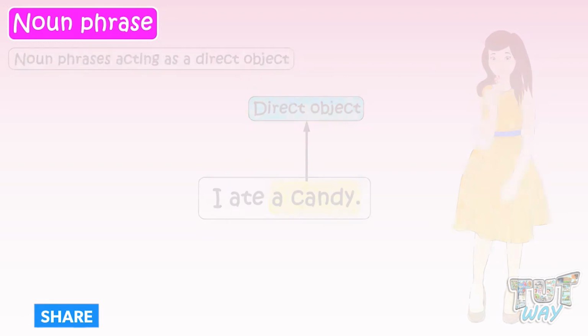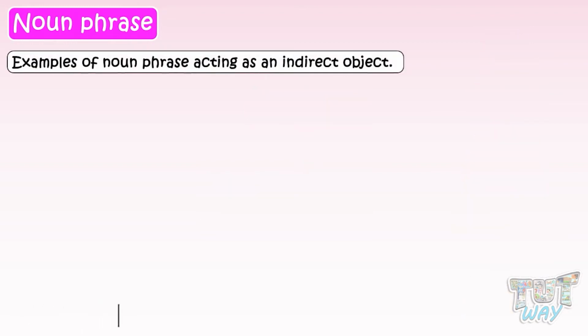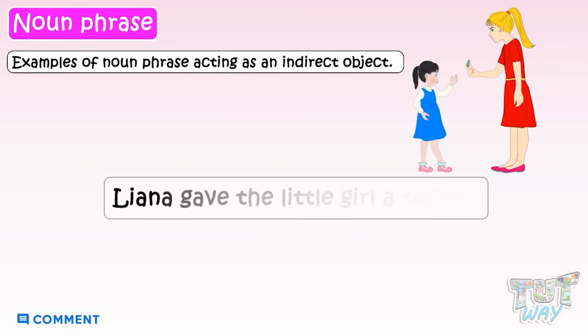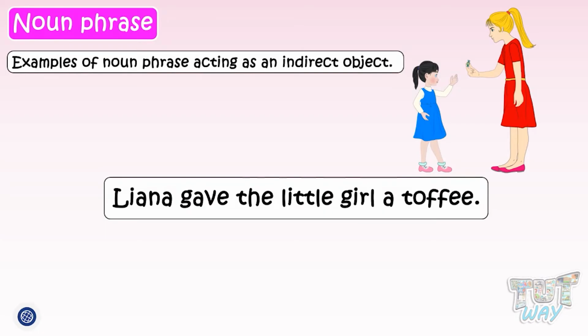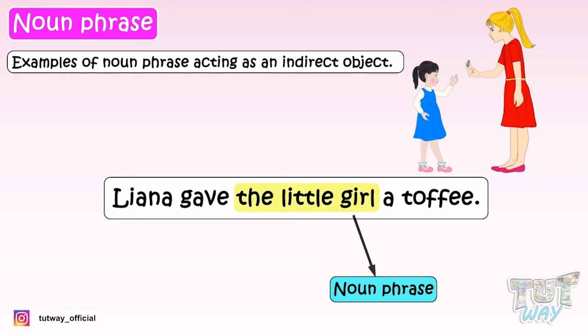Now let's see how a noun phrase acts as an indirect object in the sentence. Leanna gave the little girl a toffee. In this sentence, we have two noun phrases. One is the little girl, and the other one is a toffee.